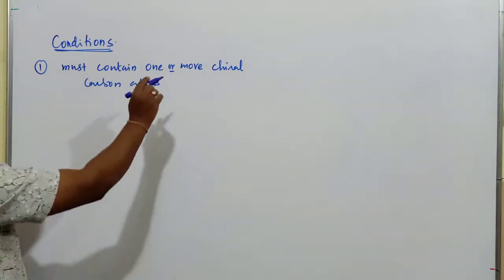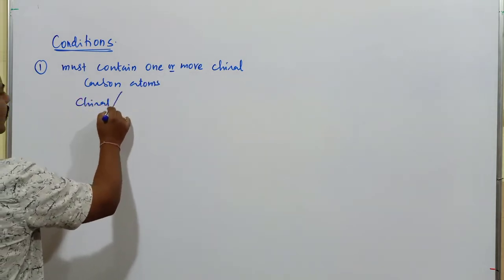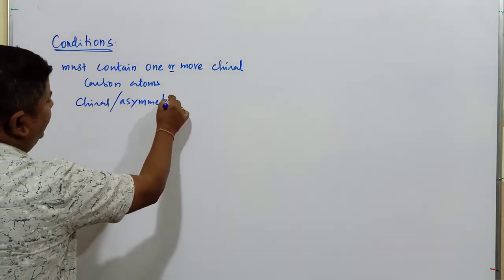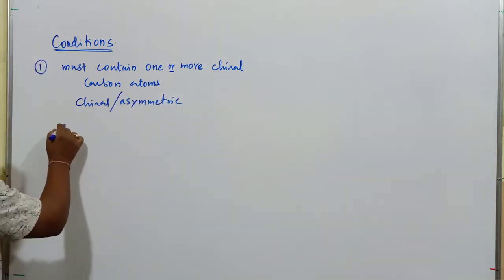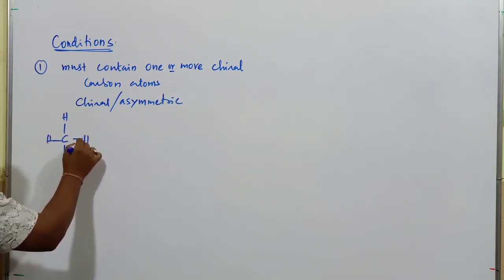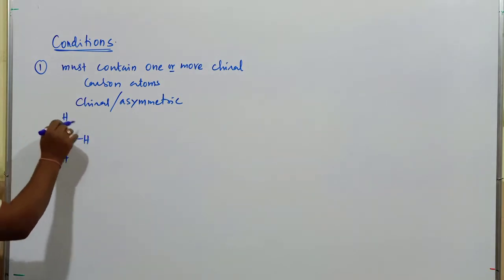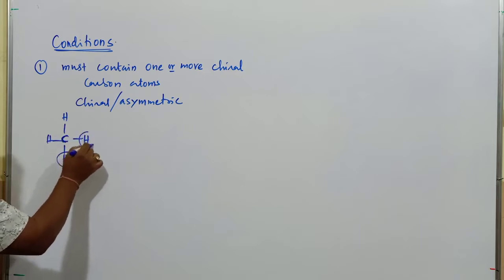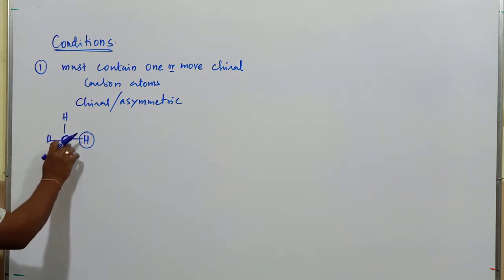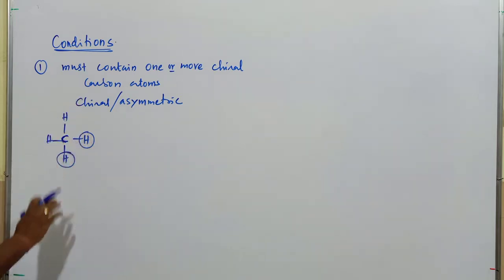So what is the meaning of chiral carbon atom? Yesterday I mentioned this: chiral or asymmetric carbon atom. If you take the molecule CH4, this is simple methane, where the carbon atom is surrounded by 4 similar hydrogen atoms. If any 2 similar, or more than 2 similar, atoms or groups of atoms are present, then this carbon atom is not said to be a chiral carbon atom. Instead of that, it is said to be an achiral carbon atom.